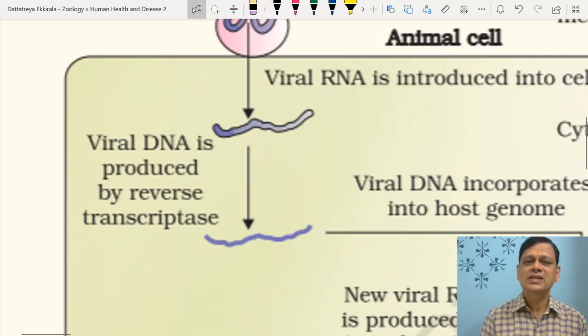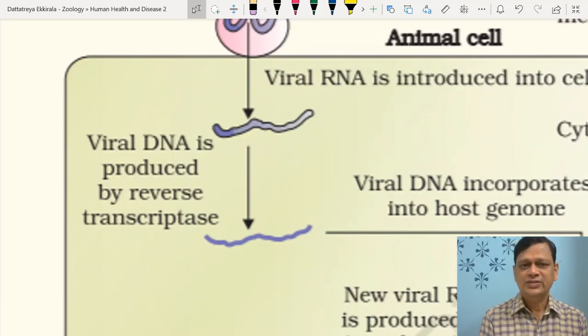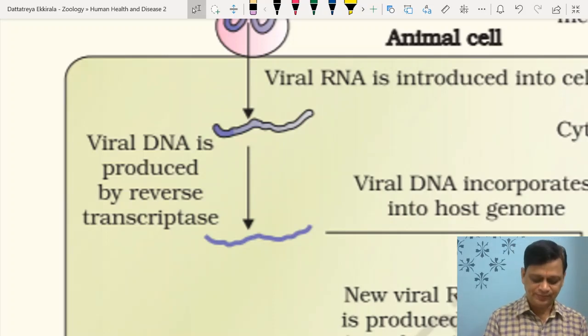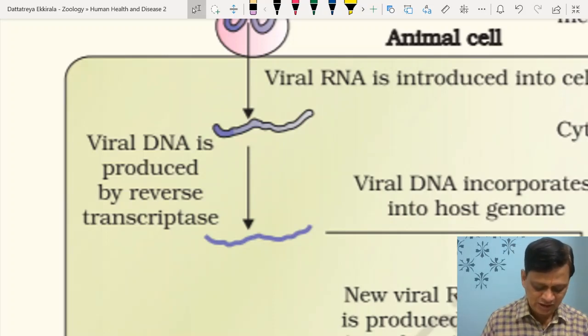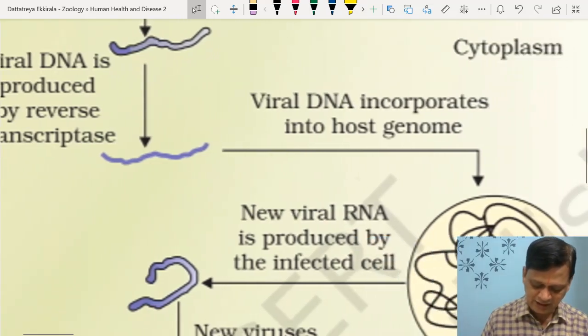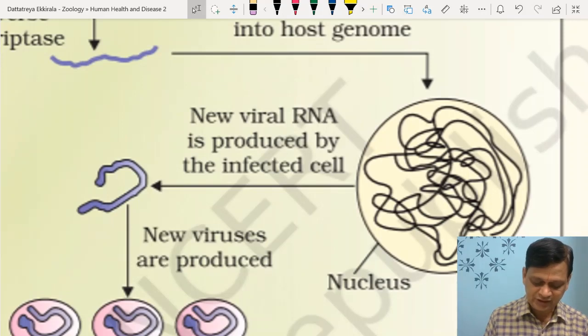Normally we synthesize RNA from DNA, that is transcription, but in this case it is reverse transcription. So that's why the enzyme is called reverse transcriptase. This single stranded DNA gets converted to double stranded viral DNA. Now this viral DNA goes and gets incorporated into the genome, the host DNA.